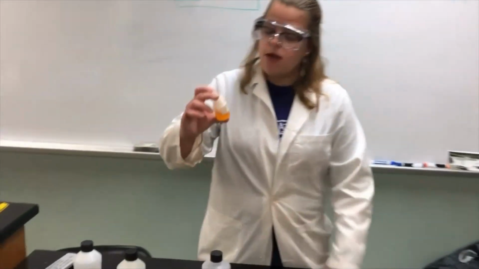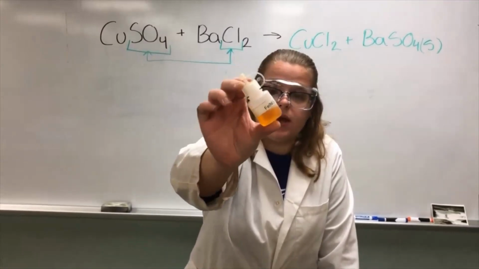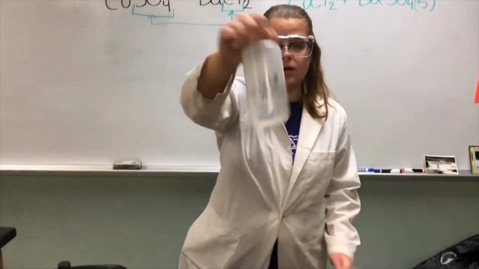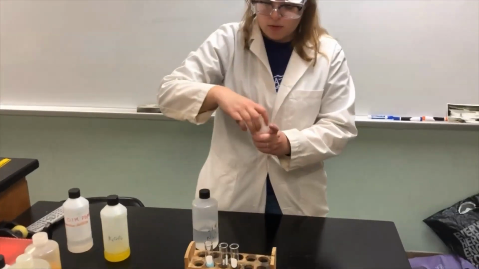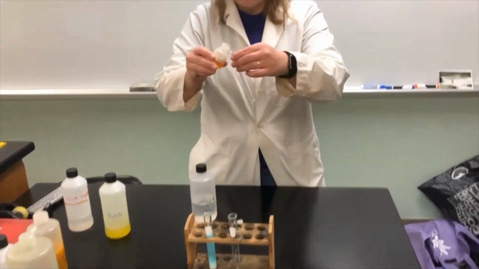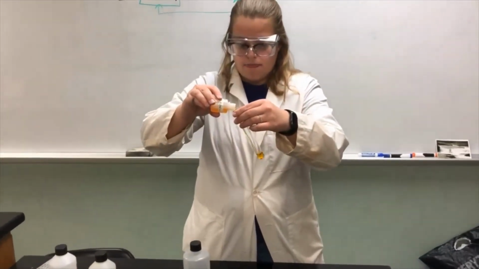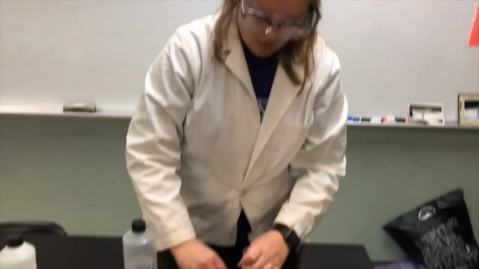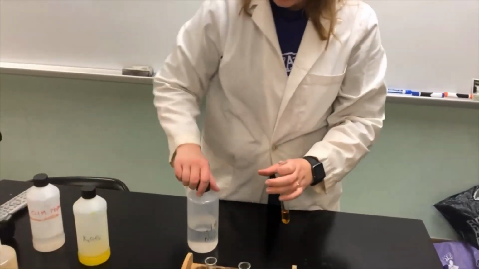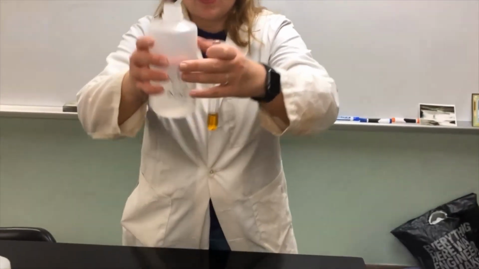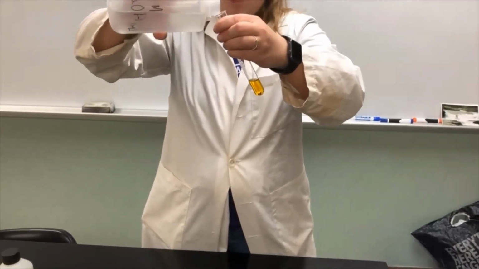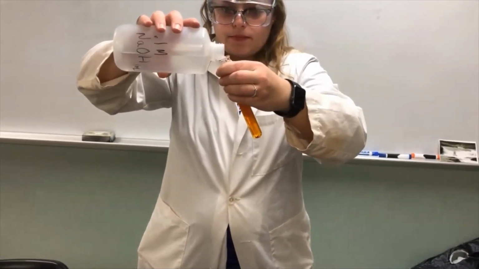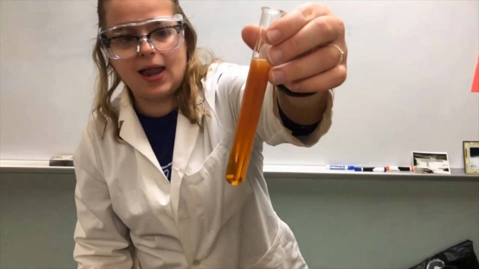This time I have FeNO3. We see it's a very clear orangey solution with sodium hydroxide, which is a very clear liquid. So let's go ahead and pour. As you can see, again, it's a very orangey clear liquid. I'll seal that back up. Then let's go ahead and pour our sodium hydroxide. And as you can see, again, we're getting that cloudiness again.